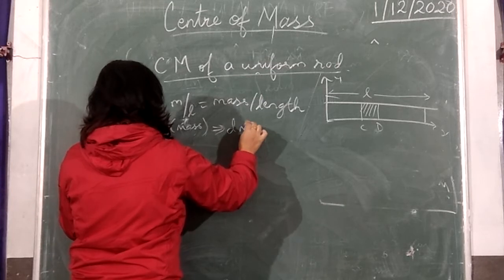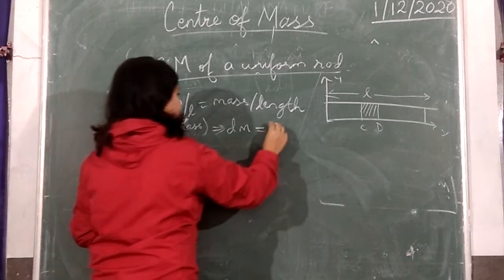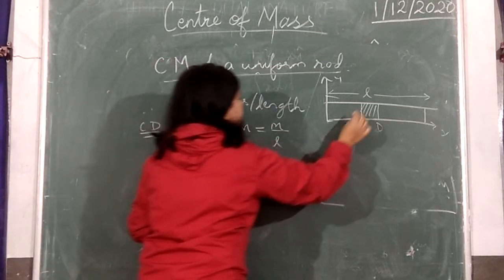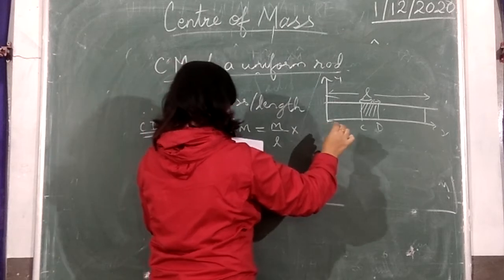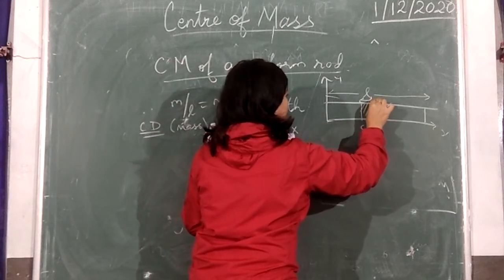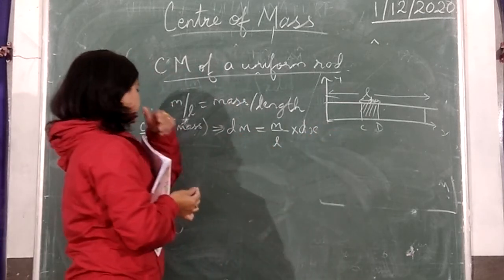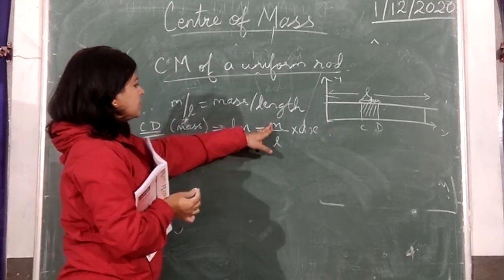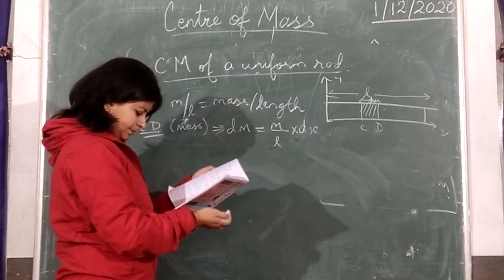What is the mass of this element? It is mass per length multiplied by the length. If the small length taken is dx, then the mass of this segment CD is equal to M by L, the mass per length, multiplied by dx.